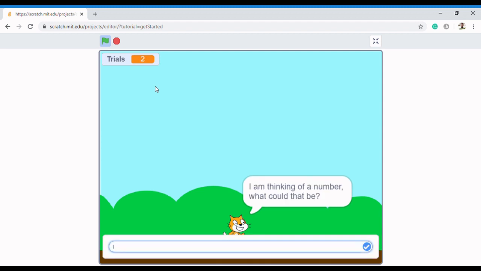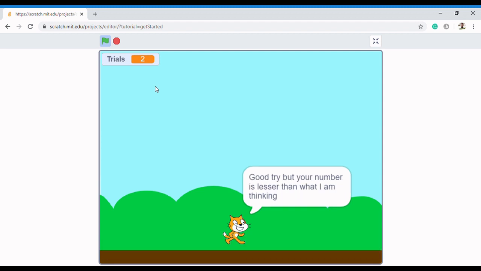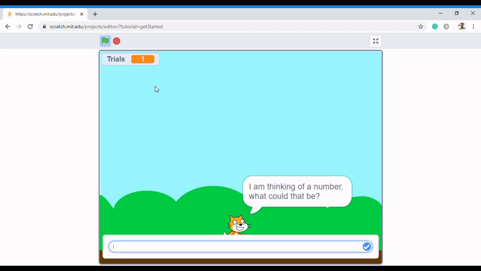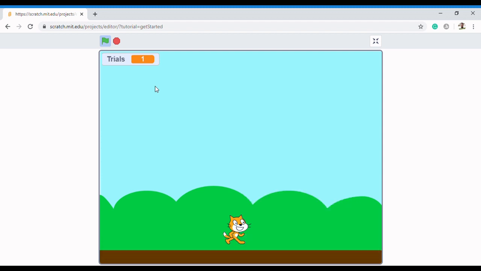It's greater. 17, 14, so it's between 15 and 16. Let me pick 15. It's lesser, so it's 16. You see that? So let me pick 16. And the sound is you win. I hope you could hear the sound. If you can't hear, you can just try it. Now it's telling me that I win with one trial left. I won this game. You see, I didn't know about it.